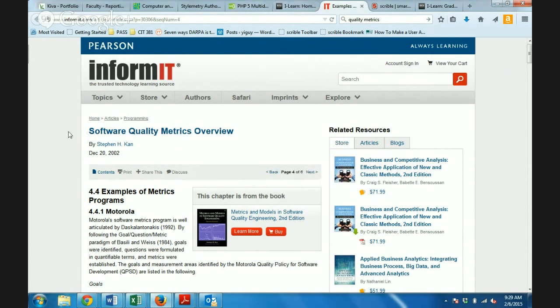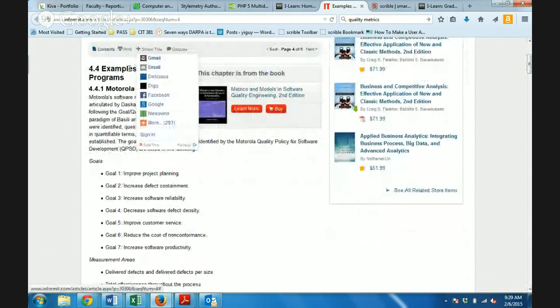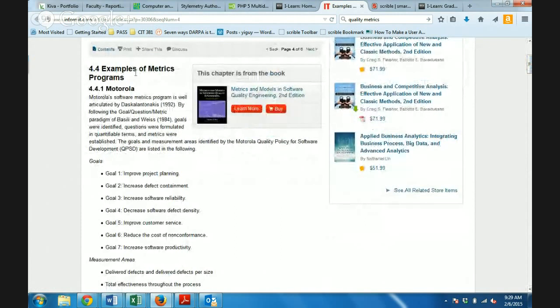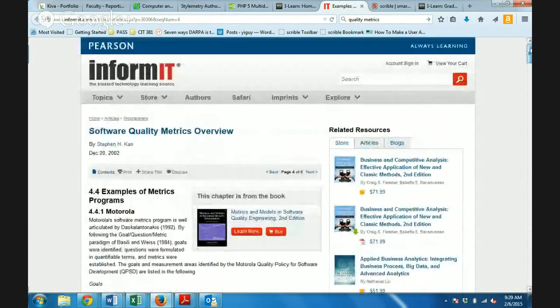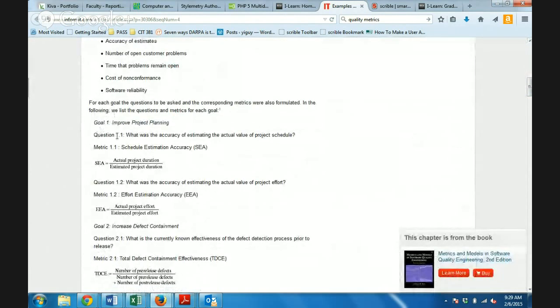In my project management class, when I teach about quality metrics, this is probably one of the better pages I've ever seen on how to build a quality metrics system or program. This is on a website called InformIT, and it gives an example of Motorola and how they established goals, and then they took those goals and built questions around them and then turned them into metrics or measurements to allow them to measure whether they were making progress or not.